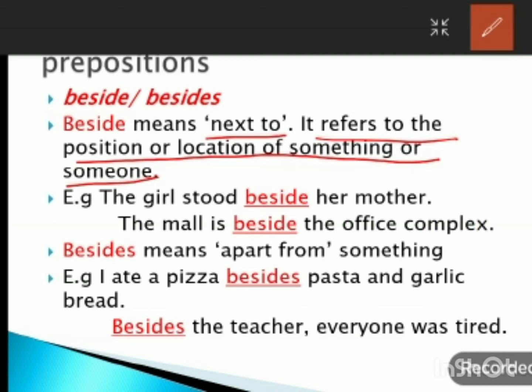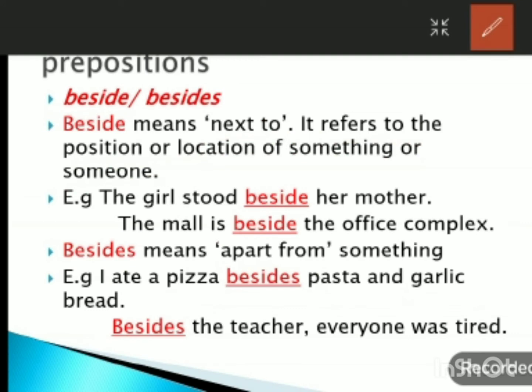Besides means apart from. Apart from can mean in addition to or other than. So in the example, I ate a pizza besides pasta and garlic bread, it means along with, in addition to pasta and garlic bread, I ate pizza also. So here besides means in addition to.